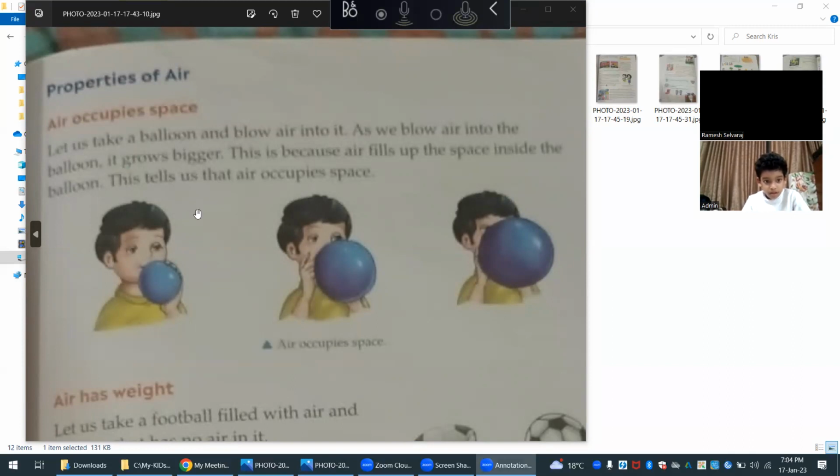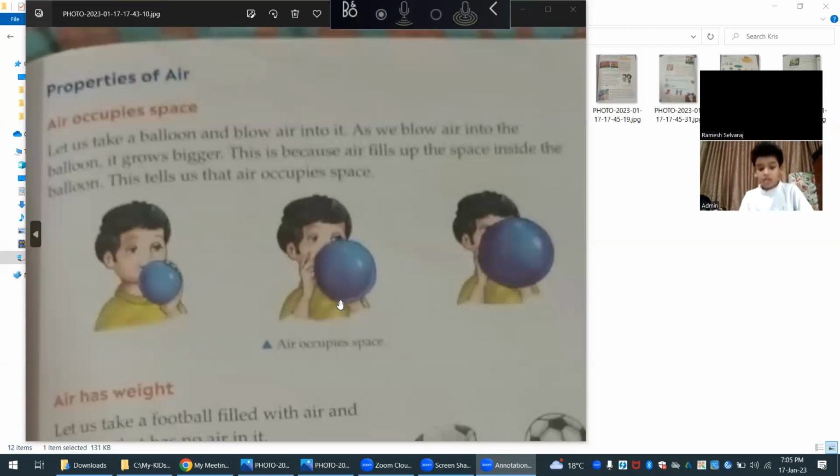Let me read it. Let us take a balloon and blow air into it. As we blow air into it, the balloon becomes bigger and bigger. It grows bigger. This is because air fills up the space inside the balloon. You see here, this guy is blowing the air, and air is filling the space inside the balloon. And this tells us air occupies space.